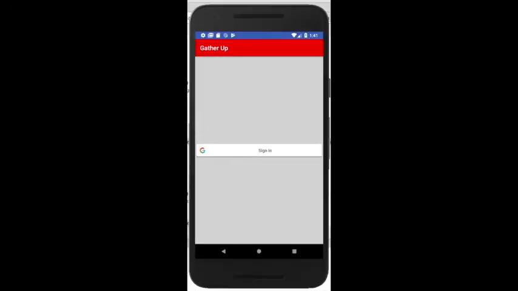I'm Kennedy Schnieders. This is our application GatherUp. GatherUp is an application designed to make group messaging and planning events much more efficient. Generally, when you have group chats with a large number of individuals, planning events is somewhat difficult because if you join the conversation late, there's already dozens, if not hundreds, of messages of people trying to plan an outing, a study session, lunch, whatever it may be, and it's hard to figure out what the concrete plan is.